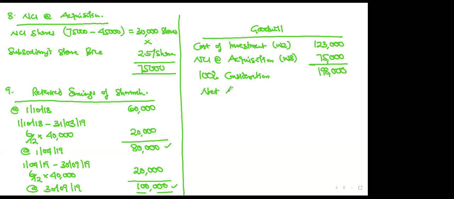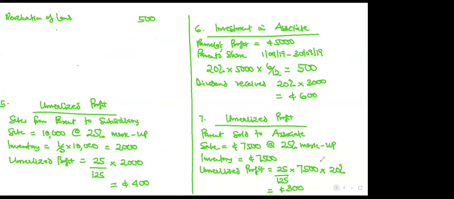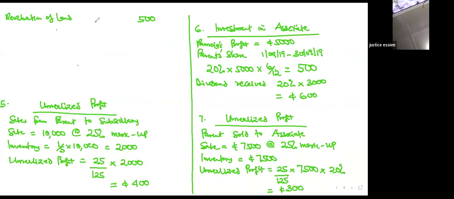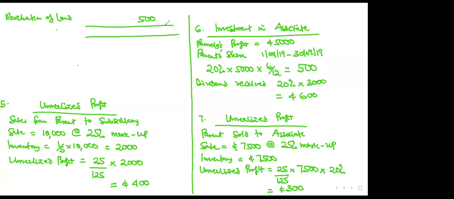Net assets at acquisition. Now we can go and close our net assets. Now that you have finished all the work, you can go back and close your net assets because you have all the figures. Calculate everything at acquisition and sum it all.